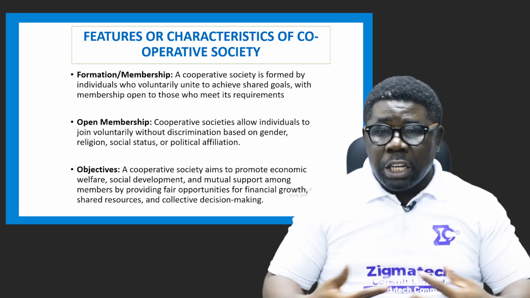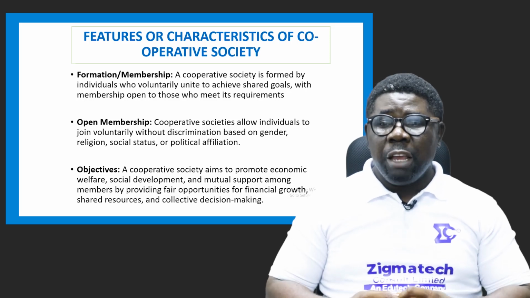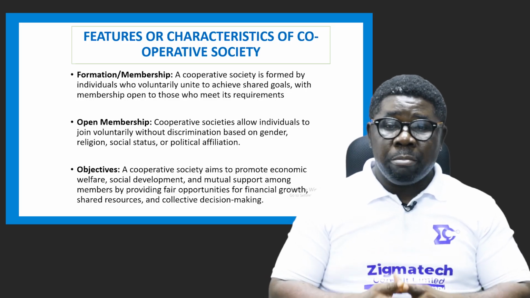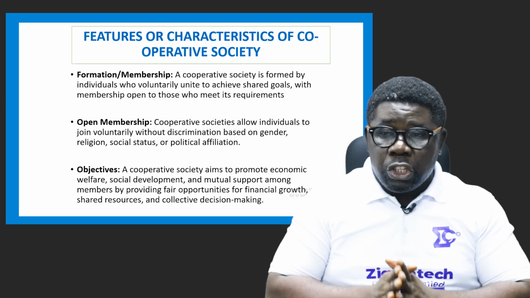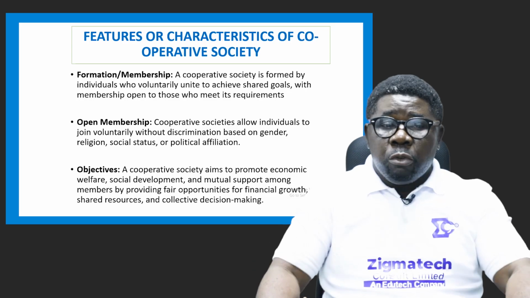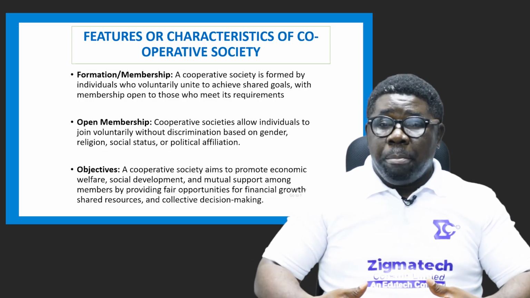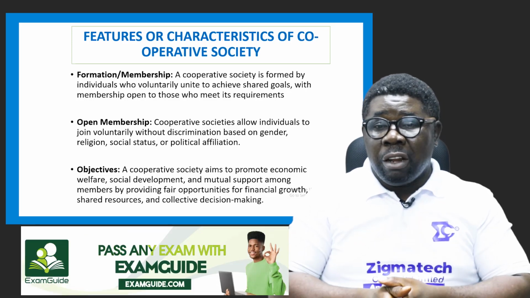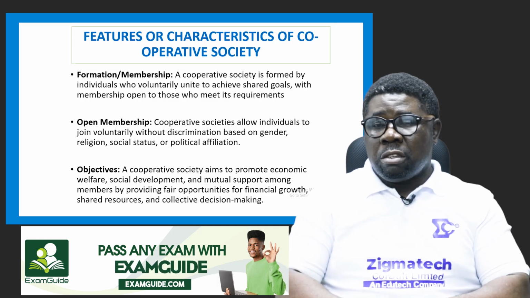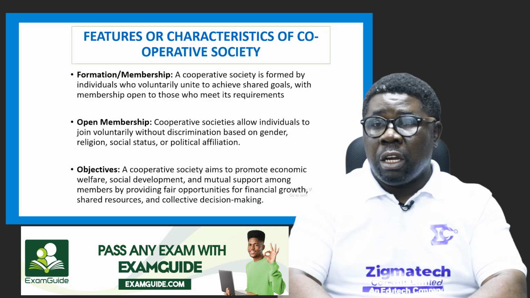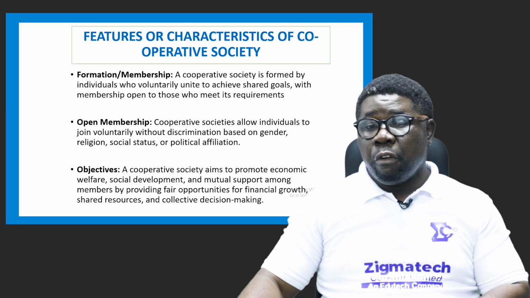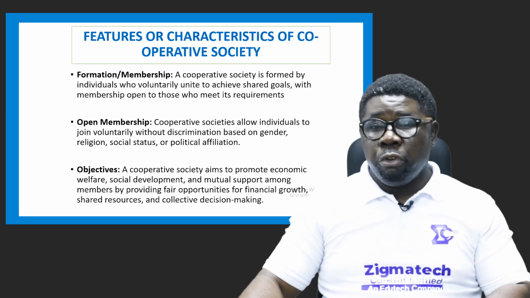Number 2, open membership. Cooperative societies allow individuals to join voluntarily without discrimination based on gender, religion, social status, or political affiliation. As far as you have interest and you qualify according to their standards, then you can be admitted to the cooperative society. Of course, then objective. A cooperative society aims to promote economic welfare, social development, and mutual support among members by providing fair opportunities for financial growth for each of them, shared resources, and collective decision making. So they give everybody freedom to operate. Of course, as a member, the place is called a democratic setting. It's operated on democratic means of governance. So nobody is marginalized. Nobody is sidelined. Everybody is important. Nobody is less valued. So in that case, you have a very fair opportunity to become very meaningful if you want to.